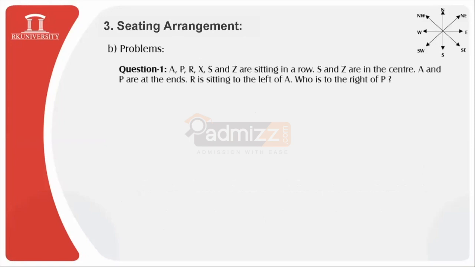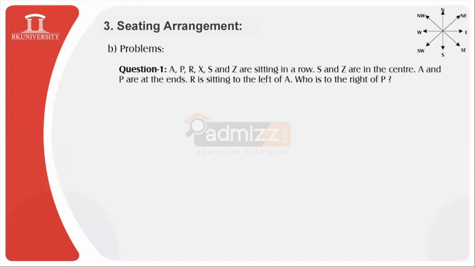See what is provided in the question, that there are 6 persons A, P, R, X, S and Z sitting in a row. It is strictly mentioned that they are sitting in a row. That means it is a case of linear arrangement, and that too of the horizontal type. Now what is given: S and Z are in the center, A and P are at the ends. R is sitting to the left of A, and who is to the right of P, we are supposed to find out.